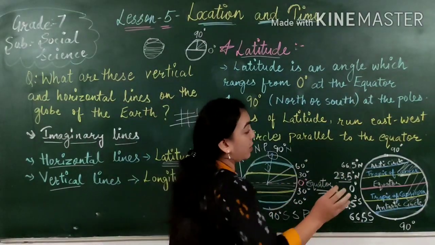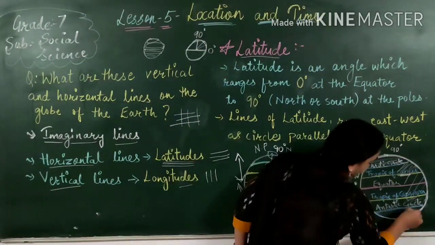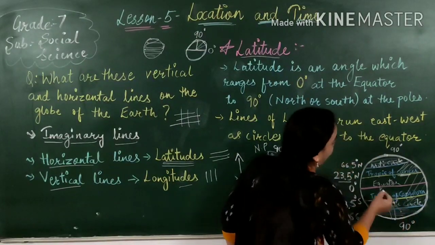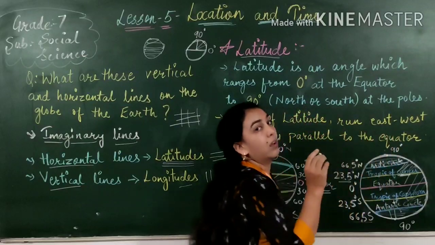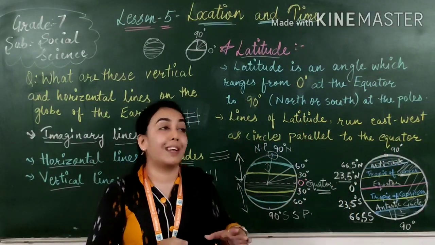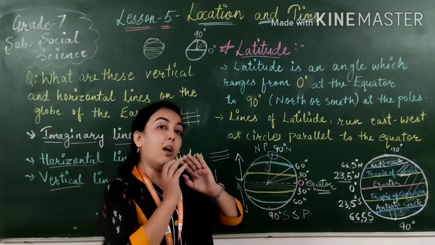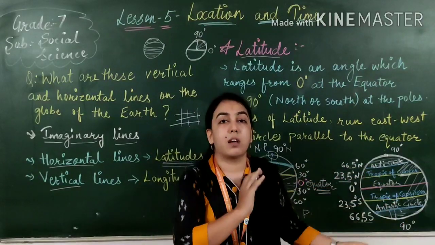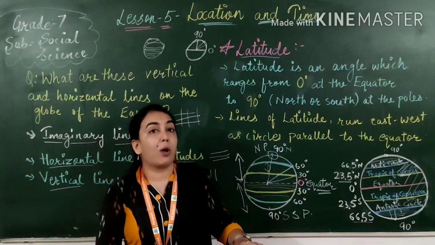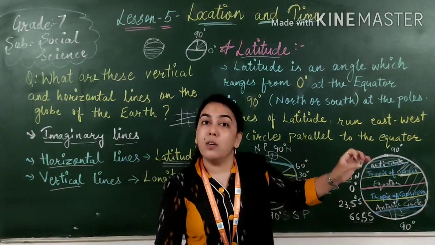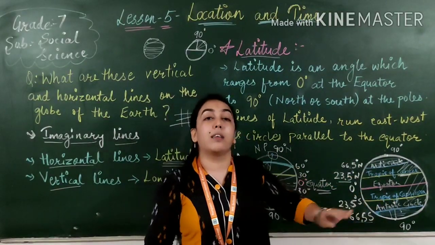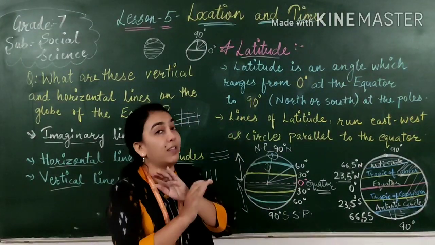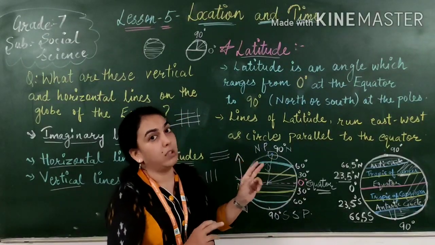The other portion which is remaining here, Antarctic Circle. From Antarctic Circle to South Pole, from Arctic Circle to North Pole. These areas are called, they will come in frigid zone, because whole year there is ice there. Whole area is covered with ice, it is covered with snow, because the sun rays, they are not falling on these areas. That is why there is so much cold and they are totally covered with ice. The surface of the earth is totally covered with ice. इसलिए इसको frigid zone बोला जाता है.